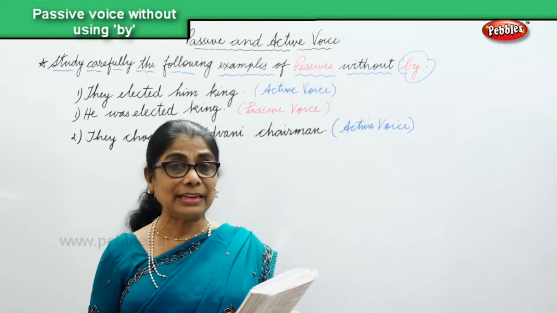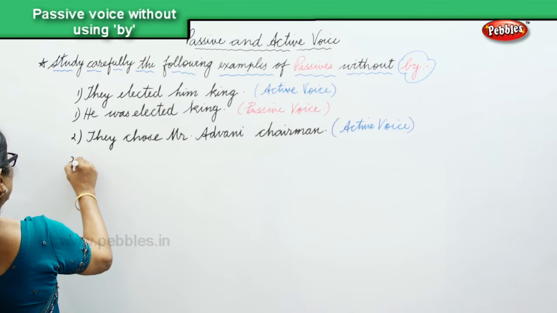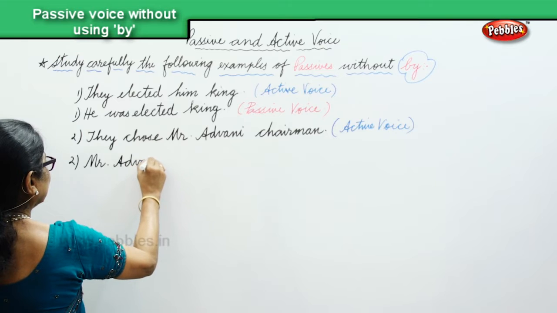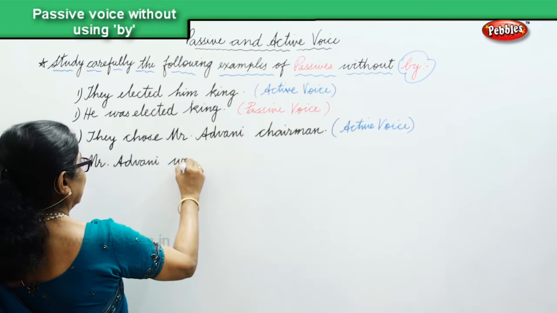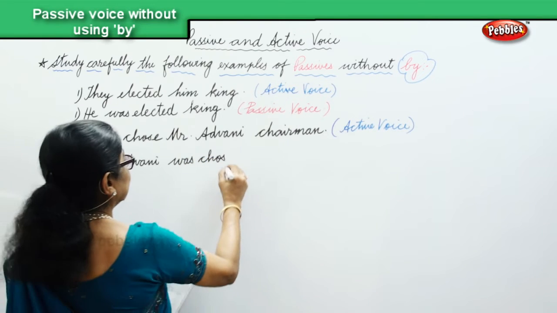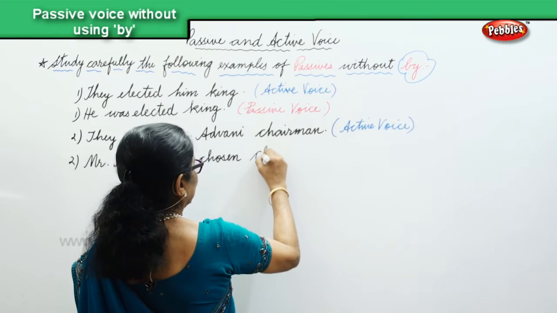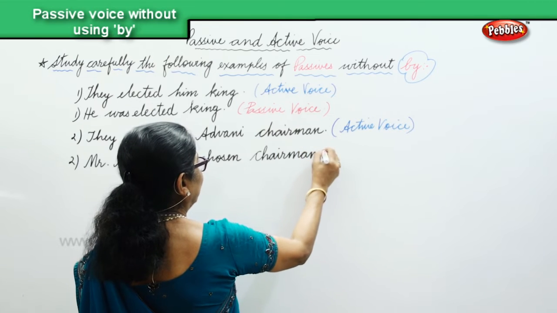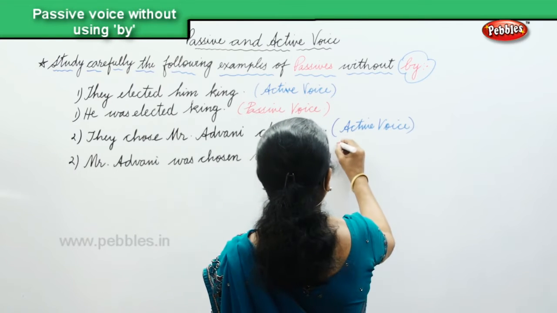Now, let's change into passive without using by. Okay? Mr. Advani was chosen chairman. And that's a passive voice without using by. Okay? That is passive voice.